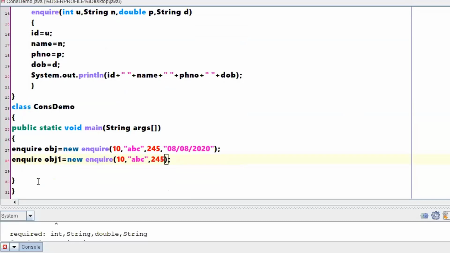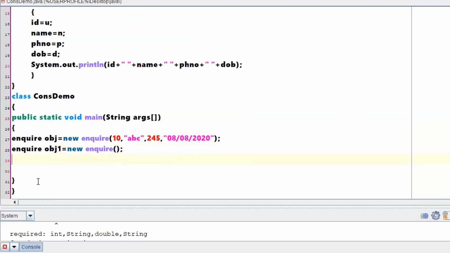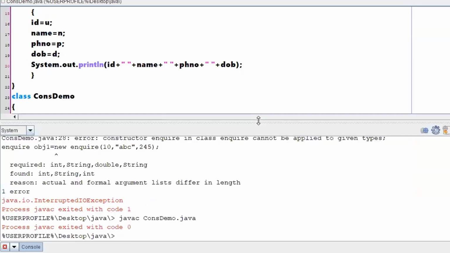So let me write a default constructor. This will create an object for me. Then using the object, can I call the method? When I'm calling this method, it is accepting 3 arguments, that is, actual parameters. So I am passing those actual parameters just to check for a change. This is the new value that I have assigned. Let us just cross check, is it executing as a method or not?